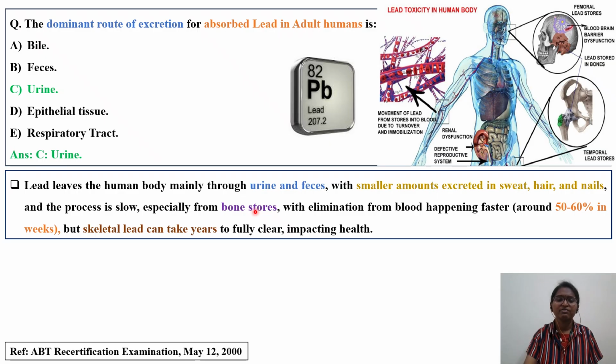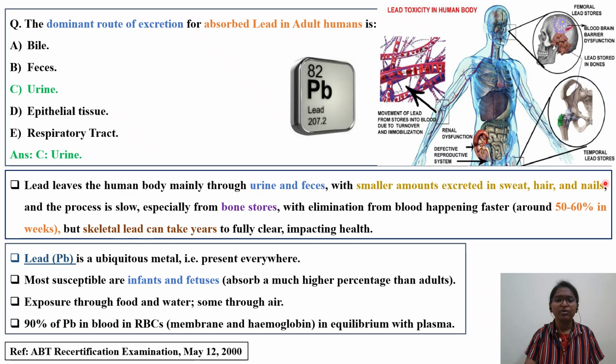From the bone stores, elimination from blood happens faster, because when the plasma levels of lead increase, excretion is faster through this route, around 50 to 60% in weeks, but skeletal lead can take up to years. Once the lead is deposited in the bone, it will stay attached to the bone for a couple of years. It is not completely eliminated from your body.